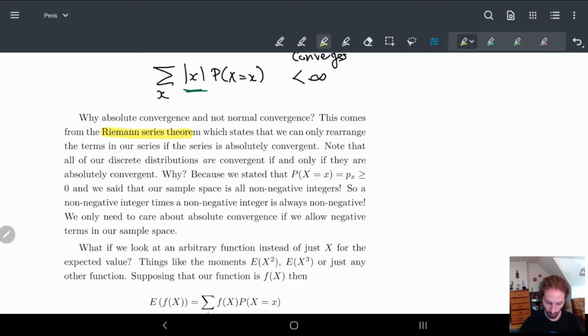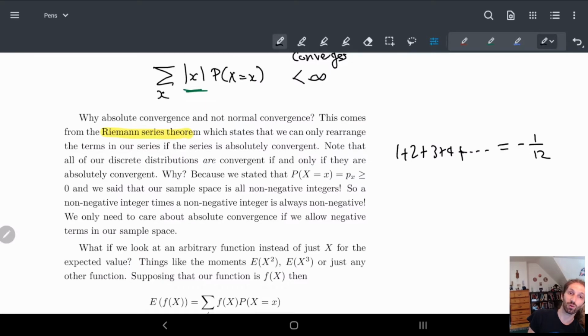A good example of where this fails is when people do this summation as a joke, where they say 1 plus 2 plus 3 plus 4 all the way up to infinity is equal to minus 1/12. This is a standard example of where you need absolute convergence or else you get problems. You can't just shift things around. Obviously, if you're used to this, you know that this is not true.